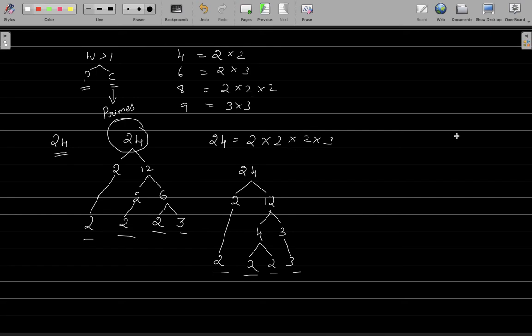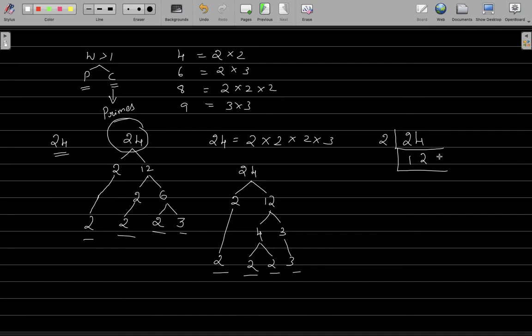Now another simple way of calculating these prime factors is, we start with 24 like this because this is an even number. We start with 2 because every even number is exactly divisible by 2. So 2 times 12 is 24.